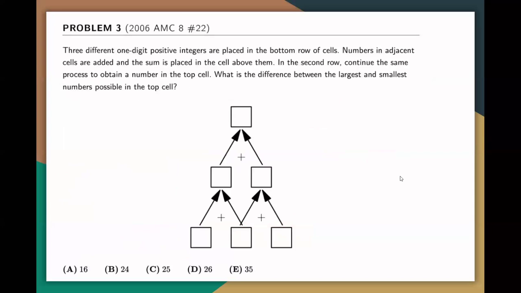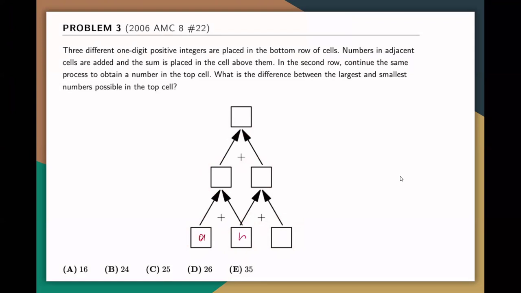Number 3. So we have 3 different one-digit positive integers, right? And they are placed in the bottom row of the cells, and then the numbers in adjacent cells are added to get the number in the cell above. So if you add the number right here and these two, you get this number. And then you add this number to this number, so you get this number. And at the end, these two numbers are added to get the top number. Our goal is to find the difference between the largest and the smallest number possible in the top cell.